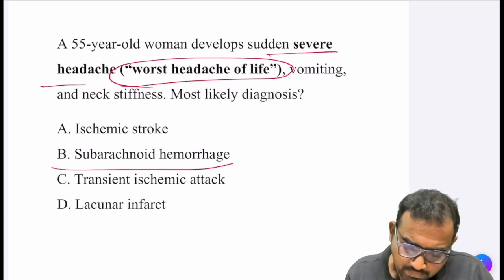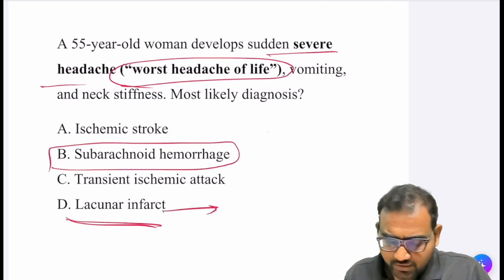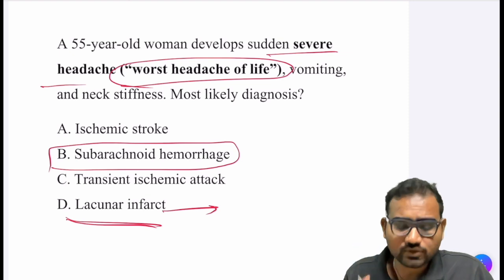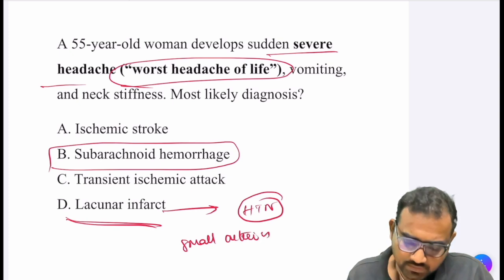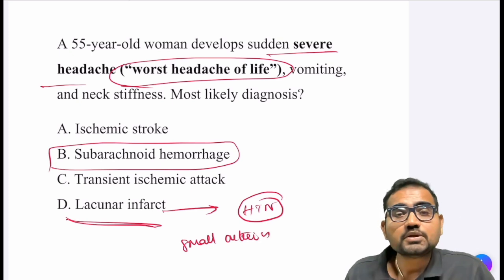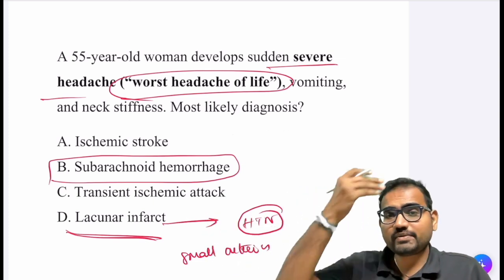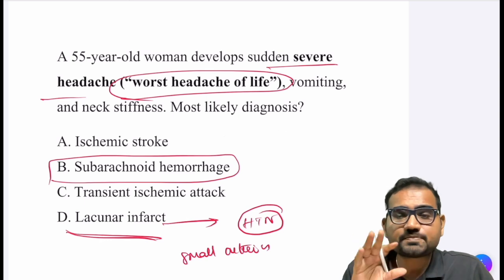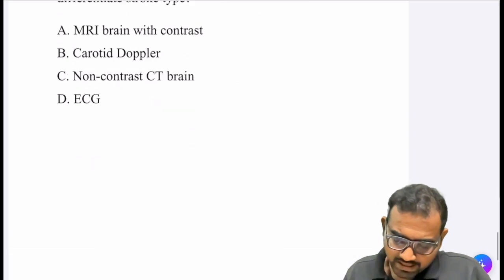Okay, subarachnoid hemorrhage. What is lacunar infarct? Lacunar infarct is disease of small arteries. Okay, hypertension. Diseases of small arteries, lacunar infarcts. Okay, so patient having headache, vomiting, unconsciousness, hemorrhagic stroke. Patient having one side paresis, that is hemiparesis. Patient having slurred speech, facial drooping, ischemic stroke. Okay. Now moving on to the last MCQ.